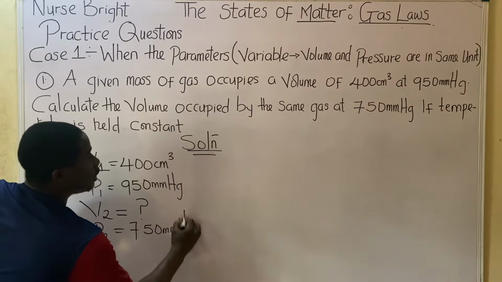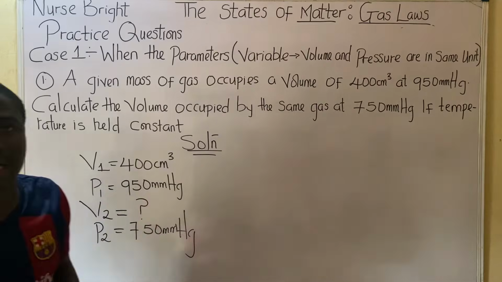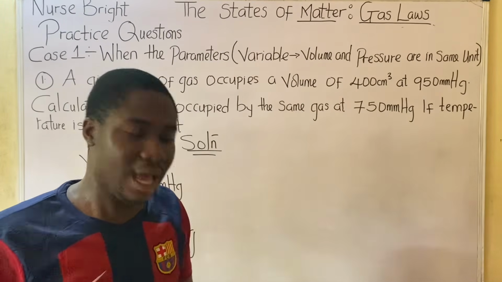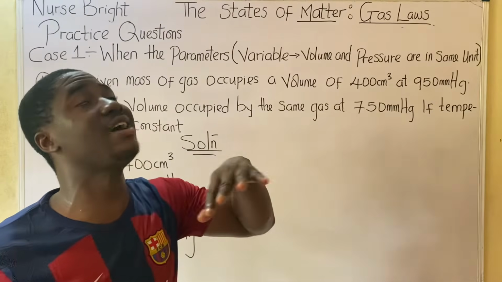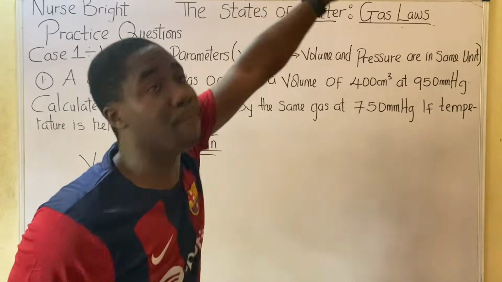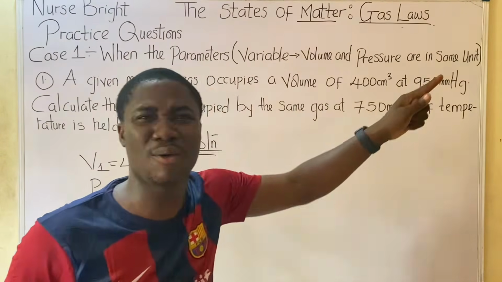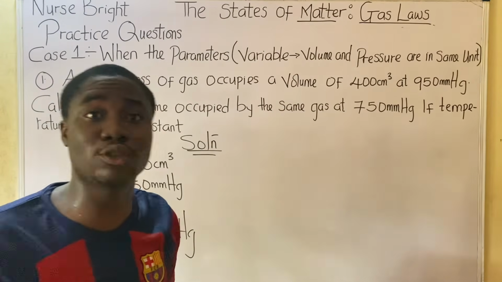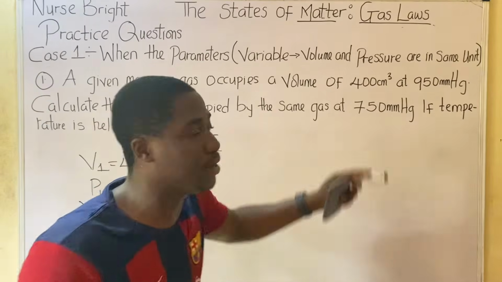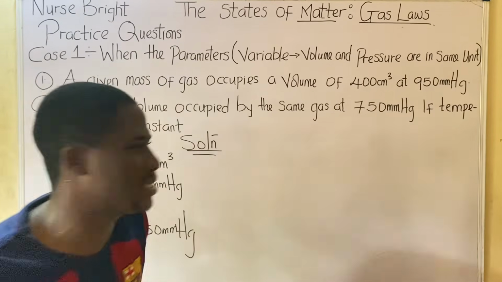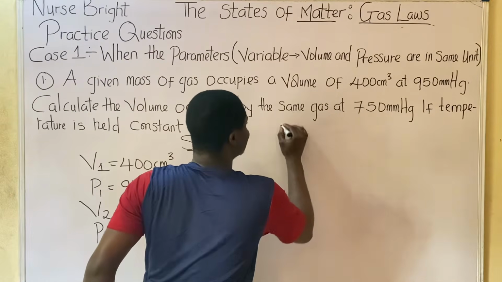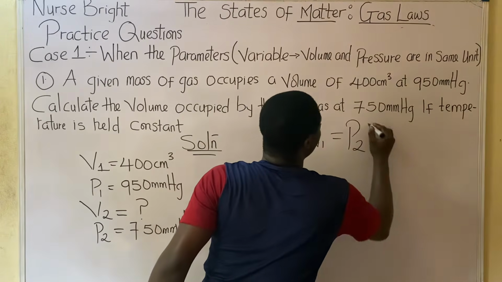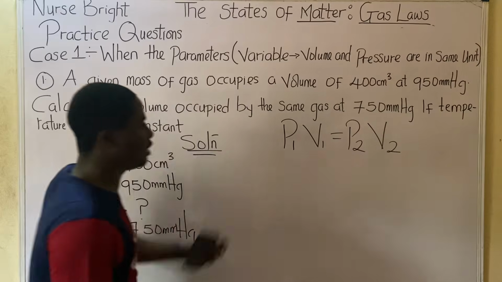Then I said something: if temperature is held constant or kept constant. Whenever I see that, remember when we stated Boyle's law, I said that the volume of a given mass of gas is inversely proportional to pressure, provided temperature is kept constant. Whenever you hear that, it is a confirmation that the formula to use is the formula for Boyle's law. And what was the formula for Boyle's law as derived? It is P1V1 equals P2V2. Very easy. Here is the formula.